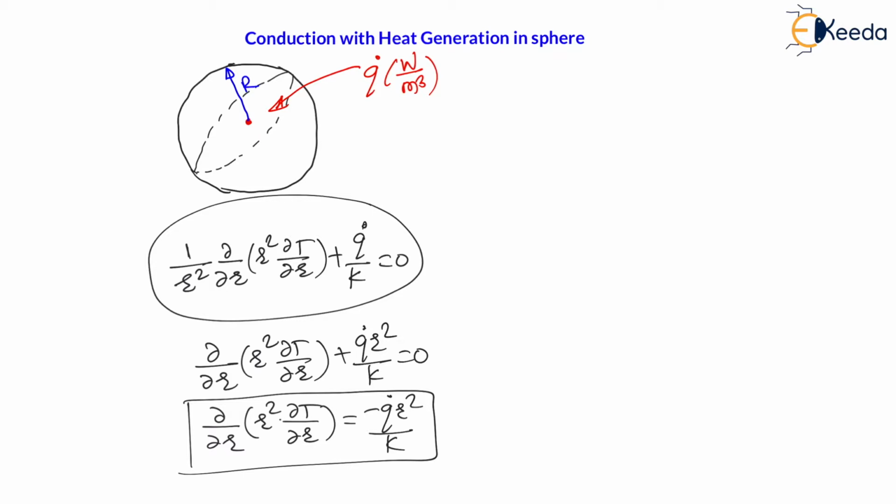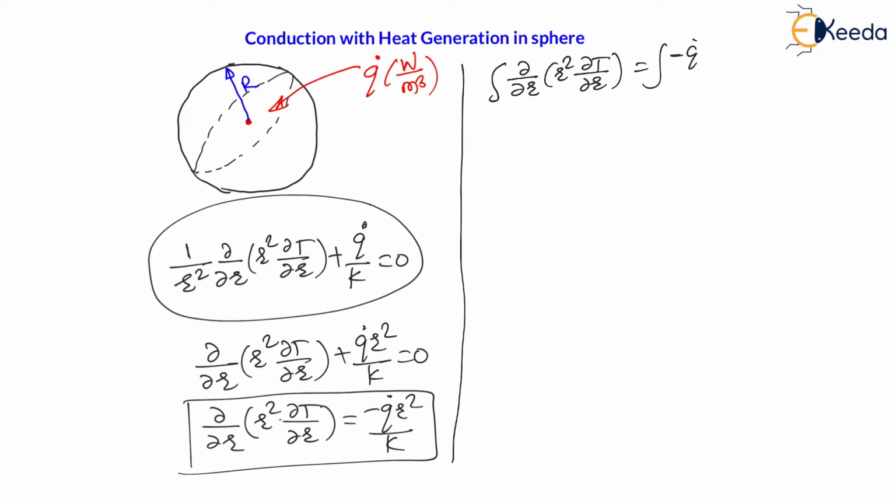Now, my dear students, let us integrate this expression. If I integrate, I will get dT/dr, which is nothing but the temperature gradient along the radial direction. Therefore, if I integrate, ∂/∂r of (r² ∂T/∂r) is equal to the integration of minus q dot r² divided by k. Now, one integration and differentiation will get cancelled. Therefore, the equation will become r² dT/dr is equal to,